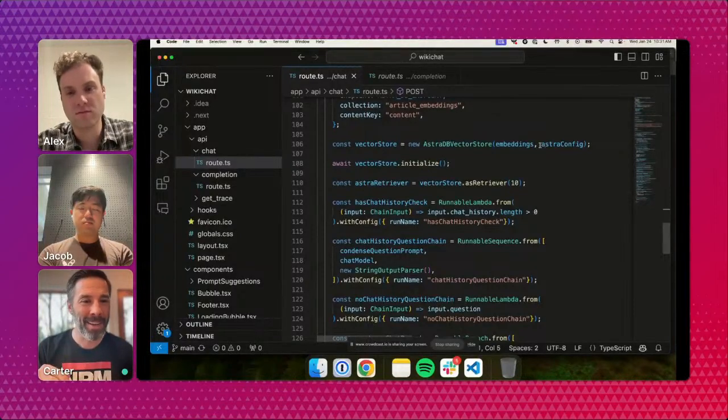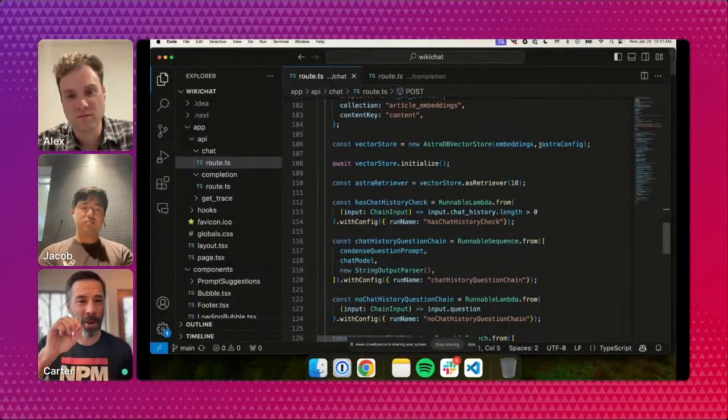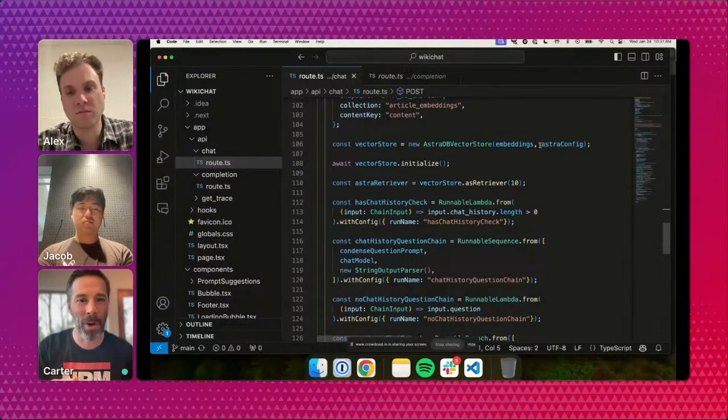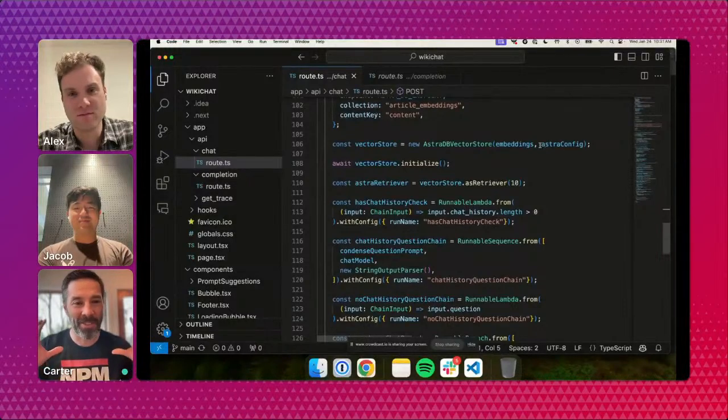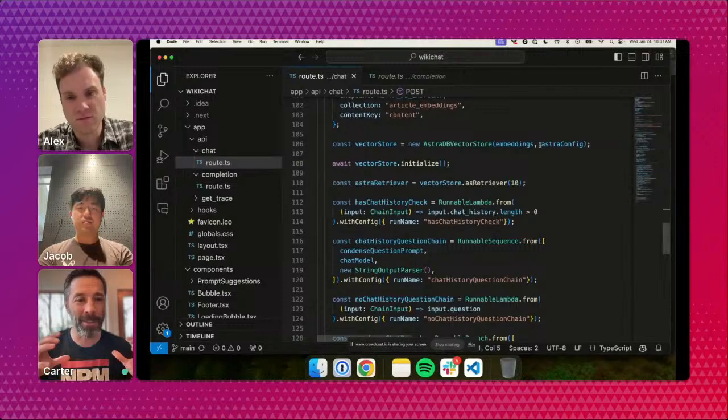Think of three-dimensional space: we have three numbers that indicate a point in three-dimensional space. These vectors are n-dimensional. I don't know how many dimensions Cohere has. Alex, do you know off the top of your head? Like 1024, yeah. So when you take a chunk of English language text and turn it into a vector with Cohere, it creates an array of 1024 of these numbers.